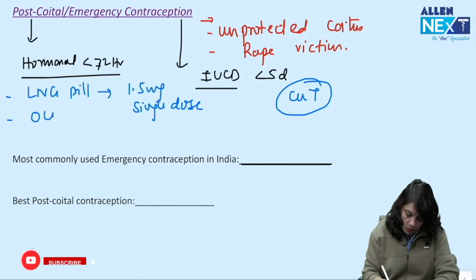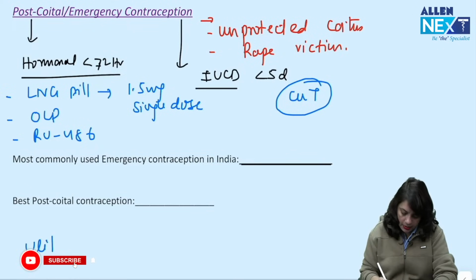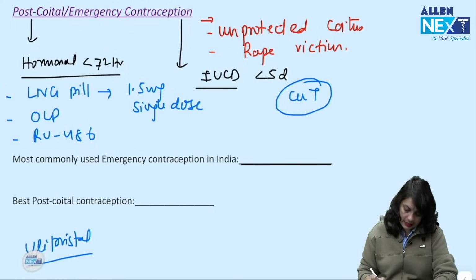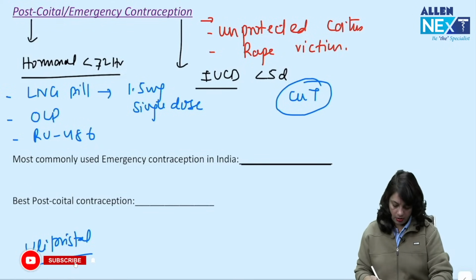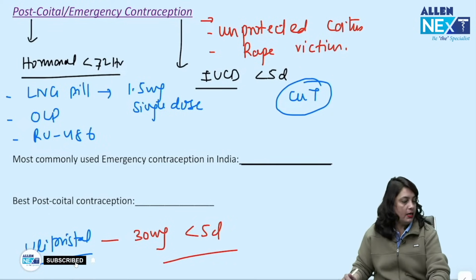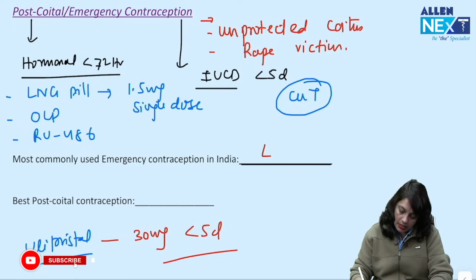Number 2 OCPs, number 3 RU 486 and ulipristal भी है, but ulipristal is not available in India. That is a selective progesterone receptor modulator. Dose is 30 milligram, to be given within 5 days of unprotected coitus. Which is most commonly used emergency contraception in India?